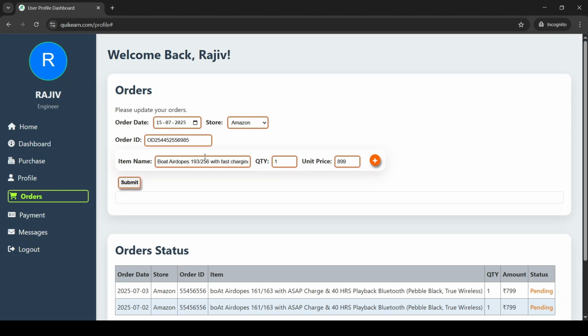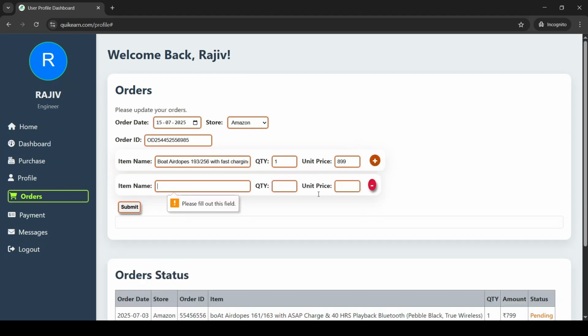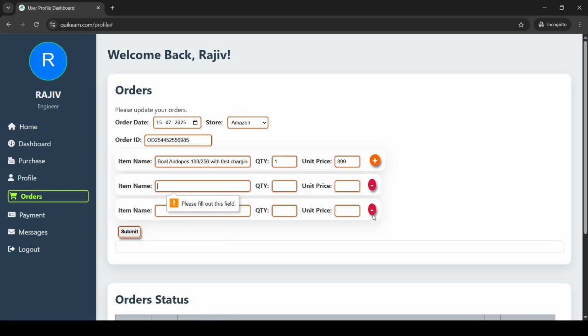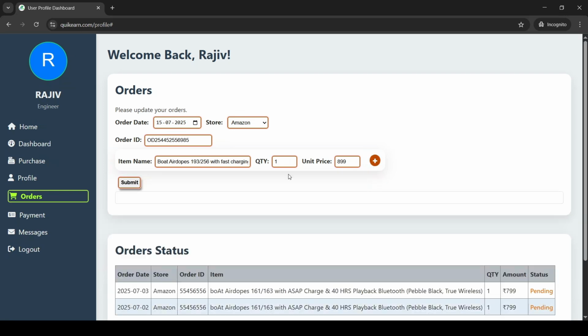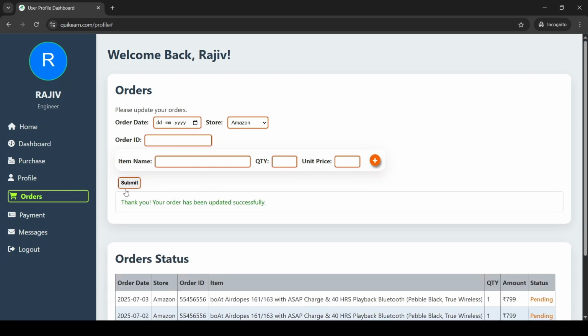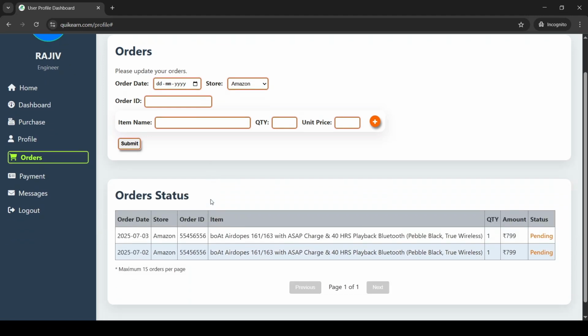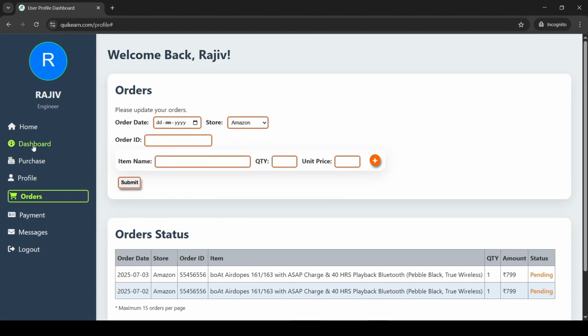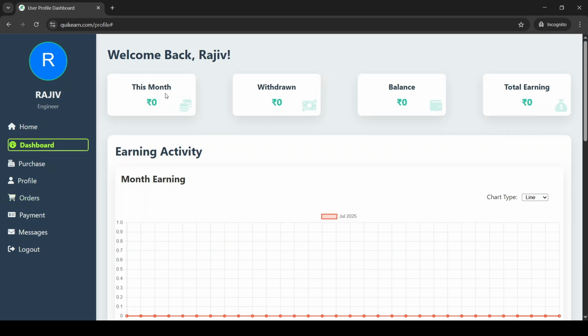If you've bought multiple products, you can add more by clicking the plus button. Once done, submit your order details to the server for verification. You can check the status of your order anytime in the same section. Once your order is approved, the reward will reflect in your dashboard earnings. It's that simple. Start saving and earning with Quick-Earn today.